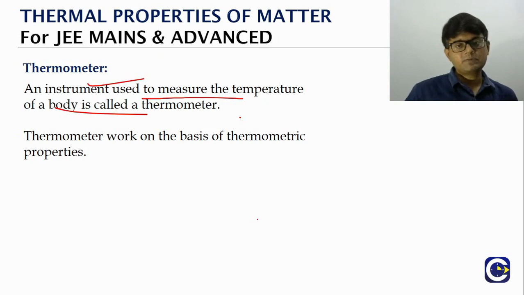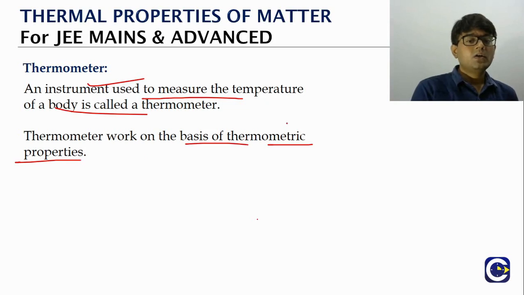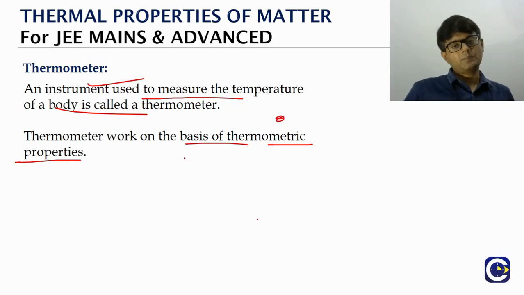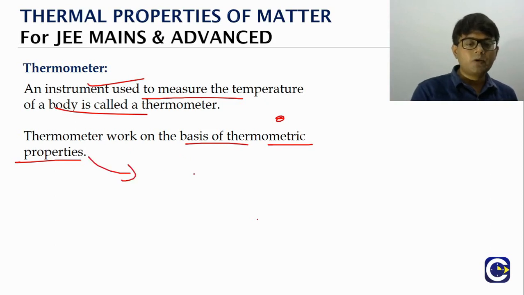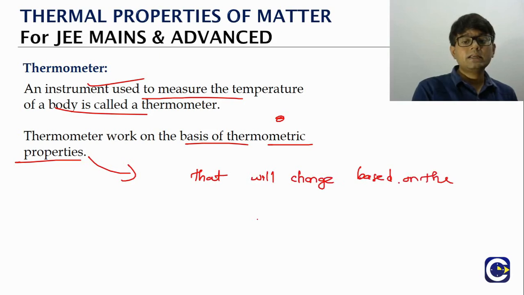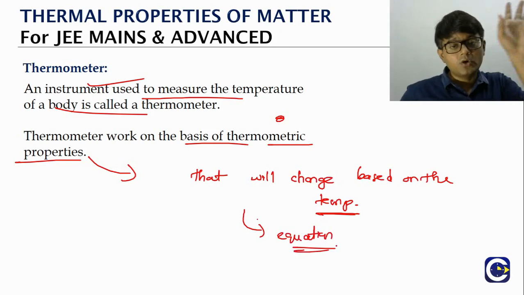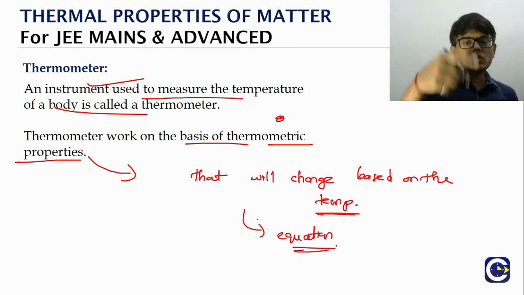And we will have different types of thermometers. Thermometers work on the basis of what we call a thermometric property. Any thermometer, we will see some examples also, will work on thermometric properties. What is a thermometric property? It is a property whose value will change based on the temperature. That means we will typically get one equation relating how the property value is changing to the temperature change. Based on that, we will be able to form the temperature scale.